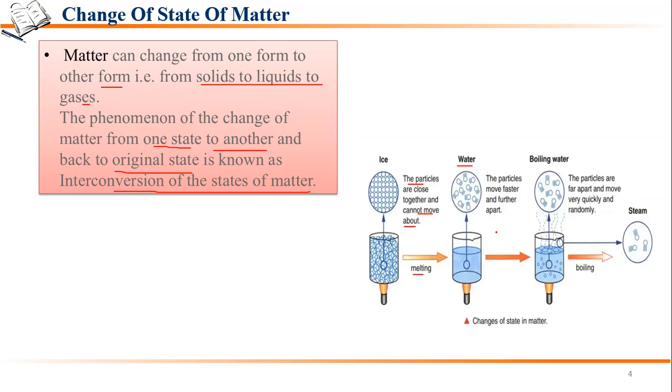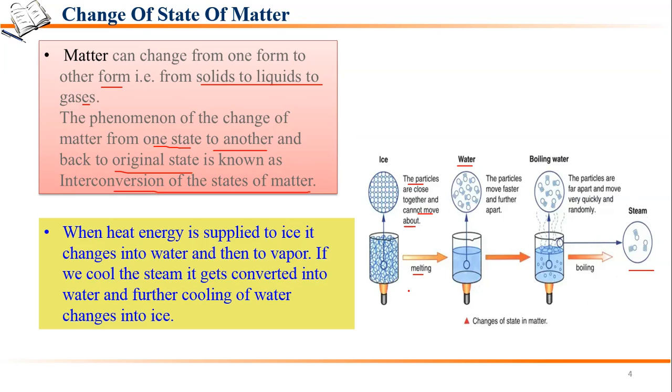Then they start boiling. In boiling also the particles move more quickly and more randomly, very far apart from each other, and they get converted into steam. So this process is melting, and this process is boiling. Again steam can be converted into water and water can be converted into steam, which we are going to study in this video.